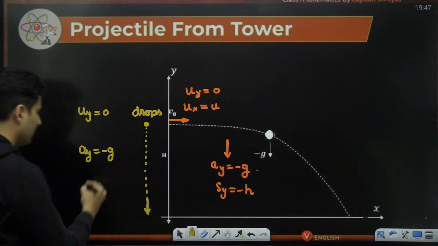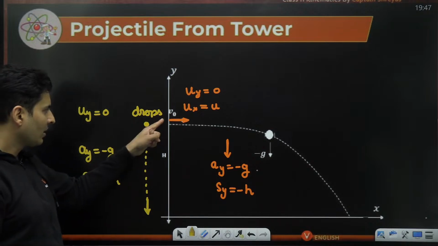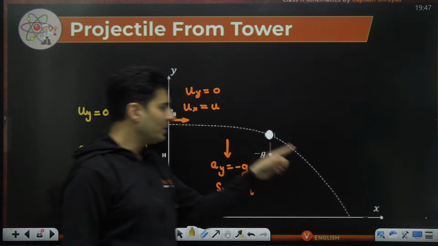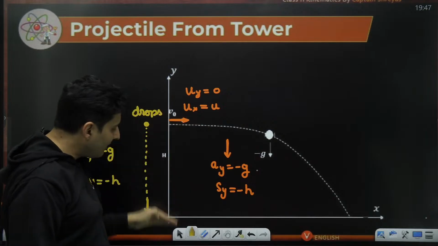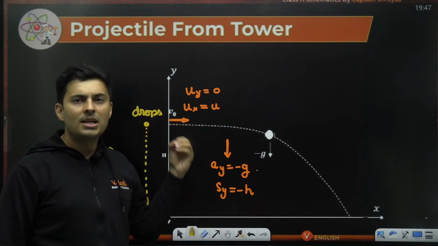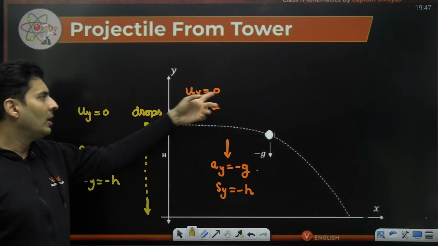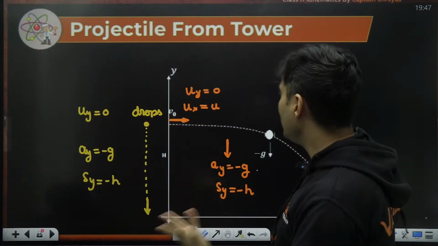Here also, the displacement in the y direction is minus h. Y-wise, I have gone negative h. Displacement is same, acceleration is same, velocity is same. So what else should be same? Obviously, the